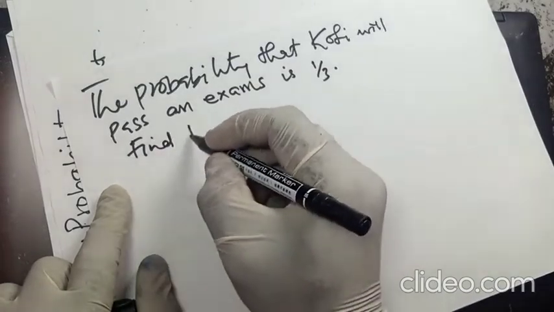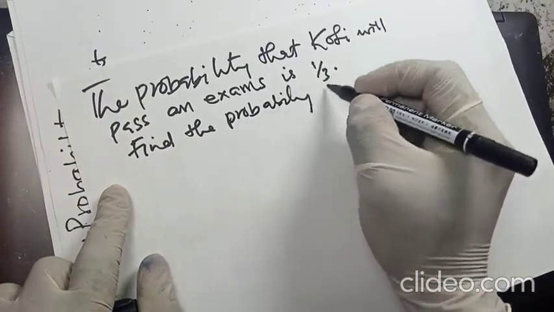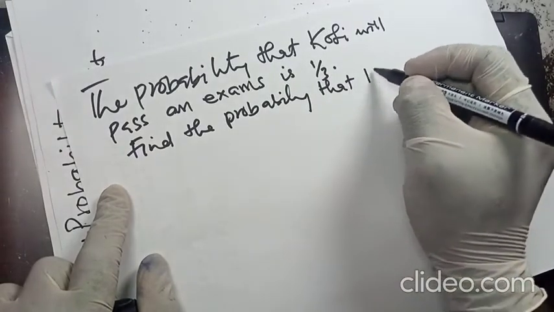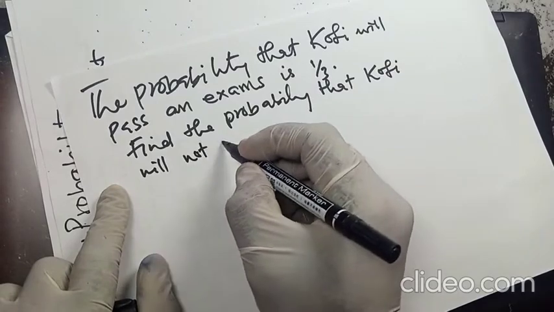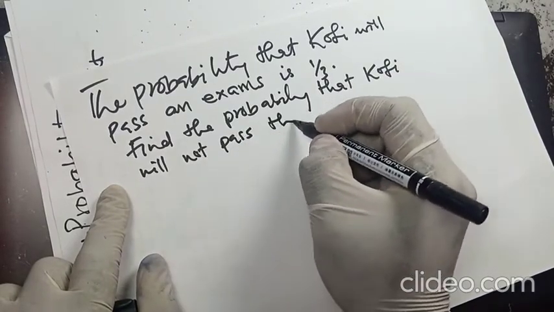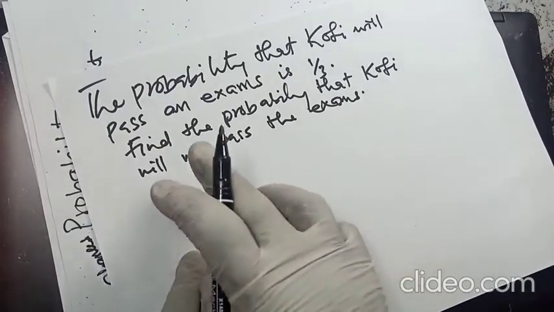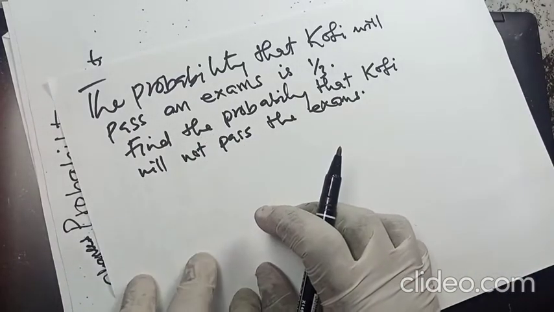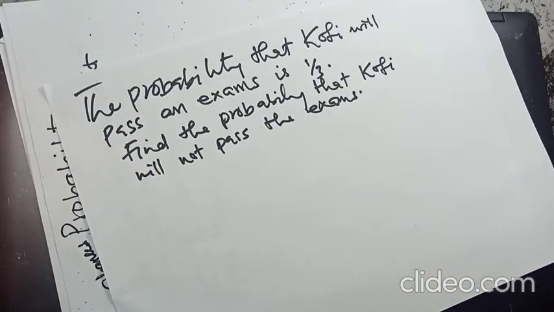Find the probability that Kofi will not pass the exams. So here we have the probability that Kofi will pass the exams, and we want to find the probability that Kofi will not pass the exams.